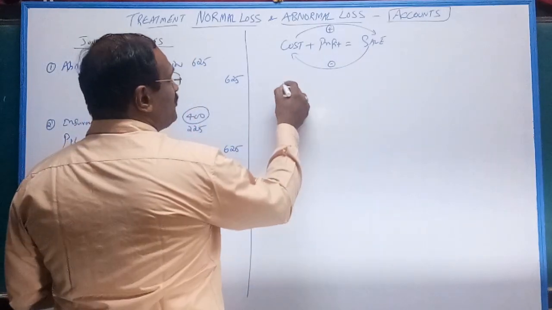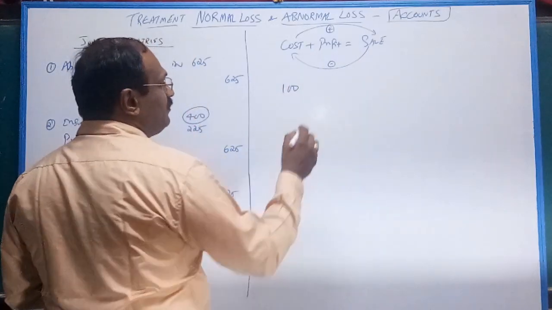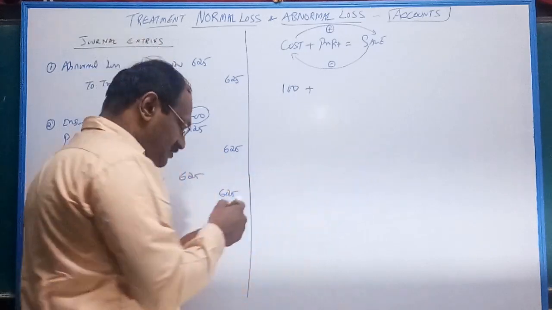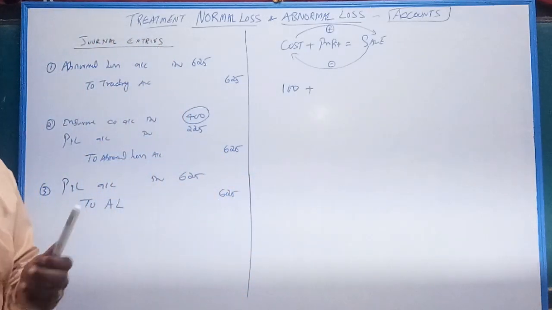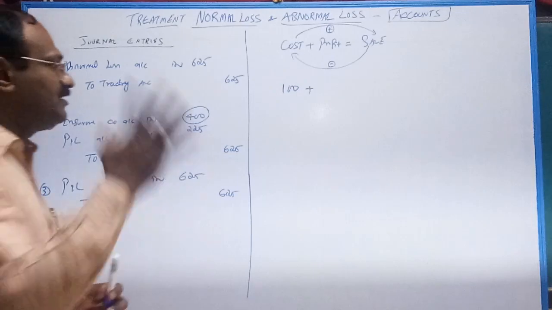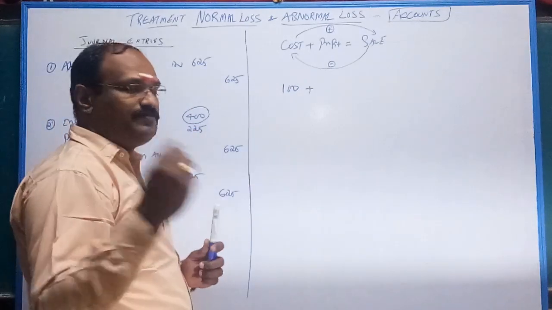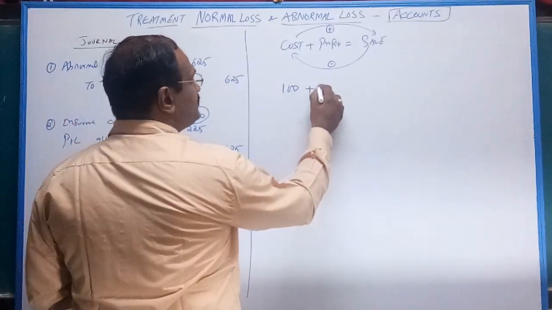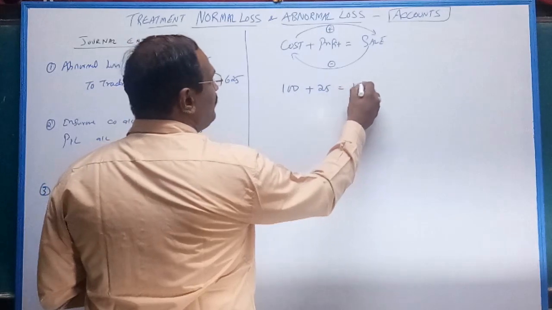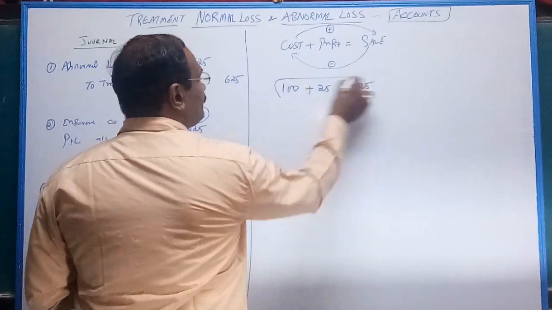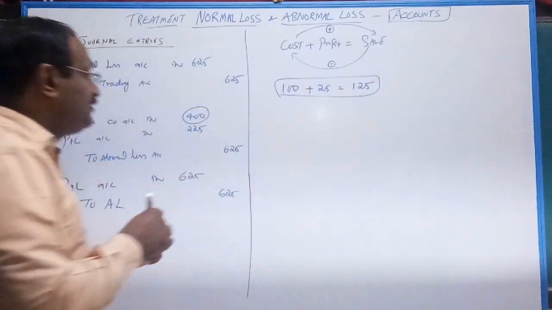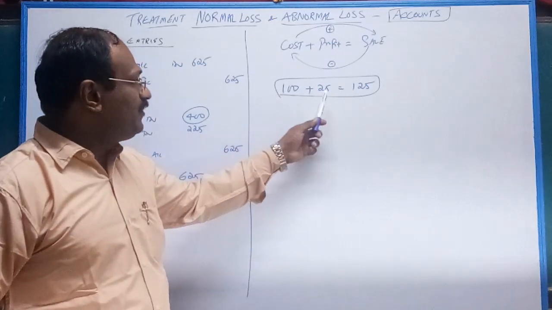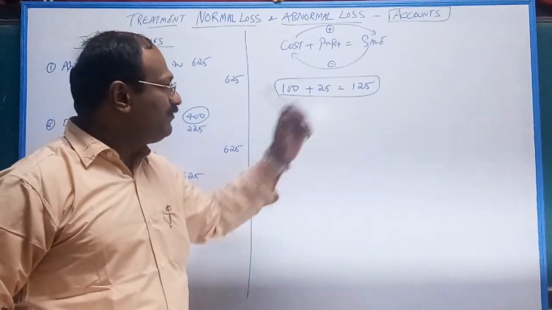For example, your cost is say rupees 100. How much profit margin do you require? Profit margin differs from business to business. Say for example 25% profit is required. So 100 plus 25 is 125. 100 is your cost, 25 is your profit, your sale is 125.